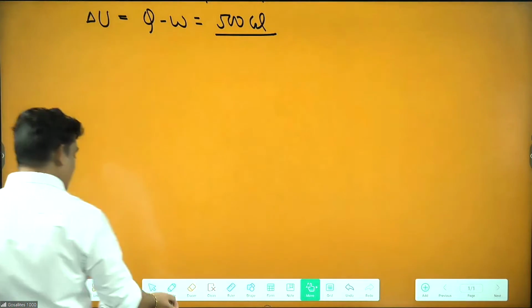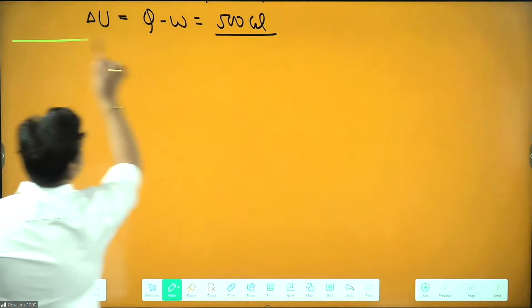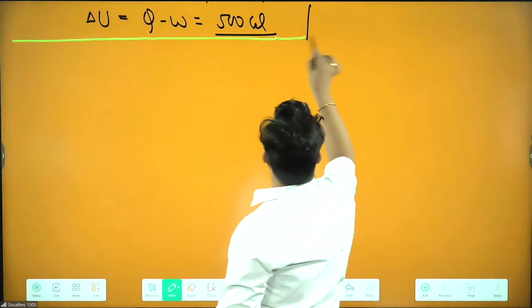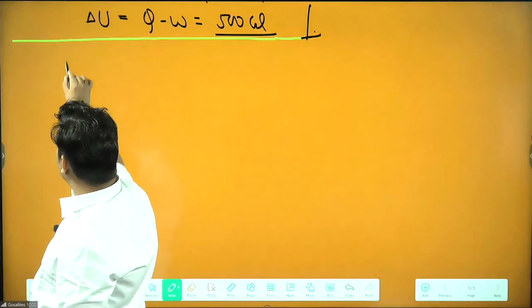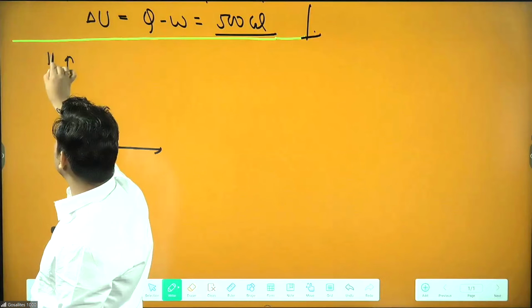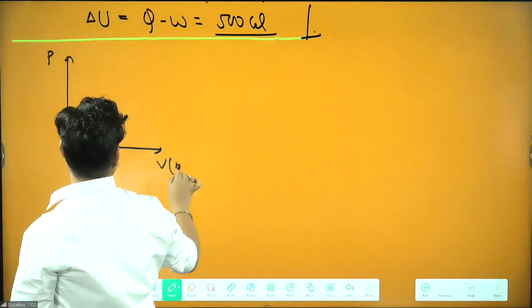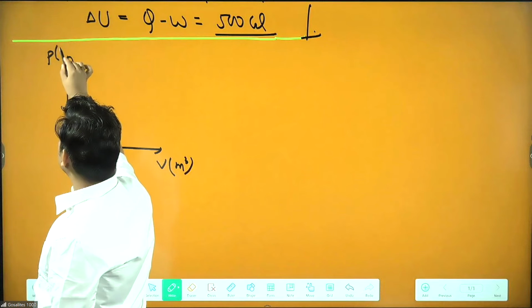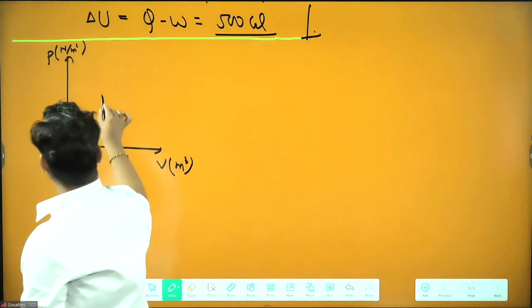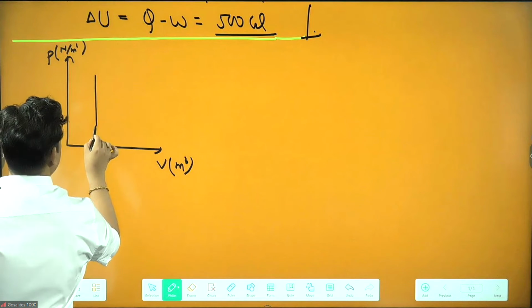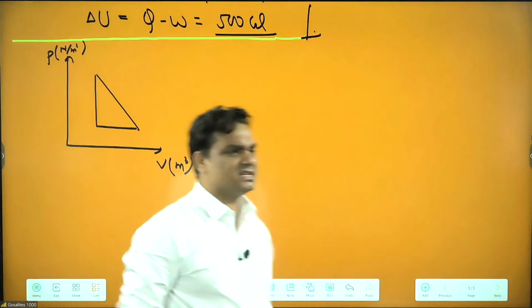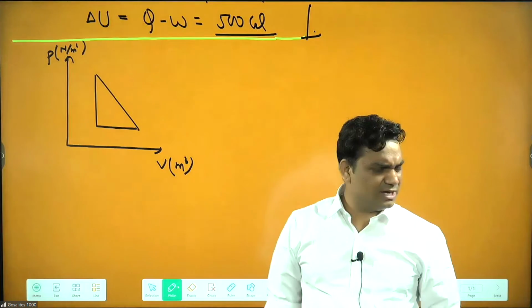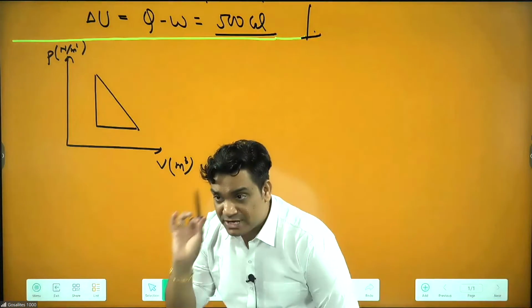Now listen, they will be asking here for work done. Like if I give P here and V here, with V in meter cube and P in Newton per meter square, and an area is given to you. Generally they ask for a triangle. One triangle will be given and they will ask what is the work done. We calculate only the area of pressure and volume.